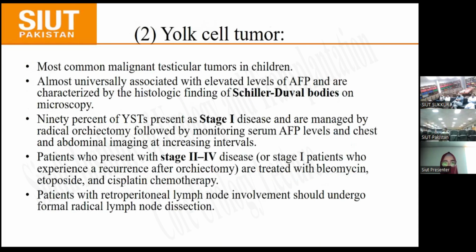Second of the germ cell tumors is yolk sac tumor, which is the most common malignant testicular tumor in children, and it is almost universally associated with elevated levels of alpha-fetoprotein and is characterized by the histological finding of Schiller-Duval bodies on microscopy. 90% of yolk sac tumors present at stage 1 disease and are managed by radical orchidectomy, followed by monitoring serum AFP levels and chest and abdominal imaging at increasing intervals. Patients who present with stage 2, 3, or 4, or stage 1 who experience a recurrence after orchidectomy are treated with bleomycin, etoposide, and cisplatin chemotherapy. Patients with retroperitoneal lymph node involvement should undergo a formal radical lymph node dissection.